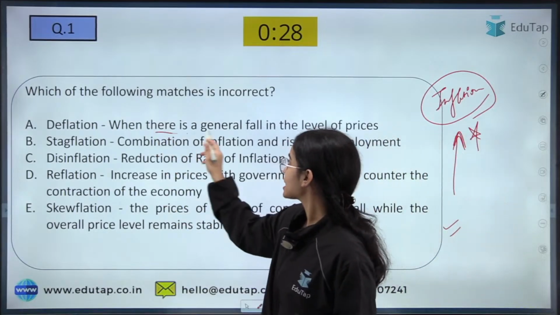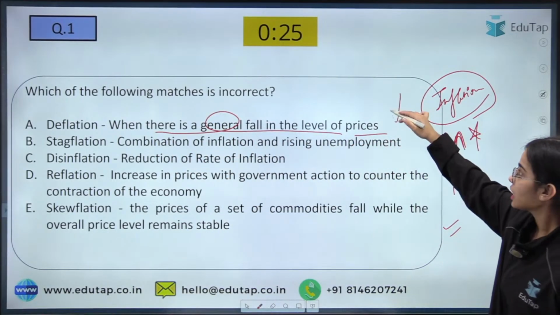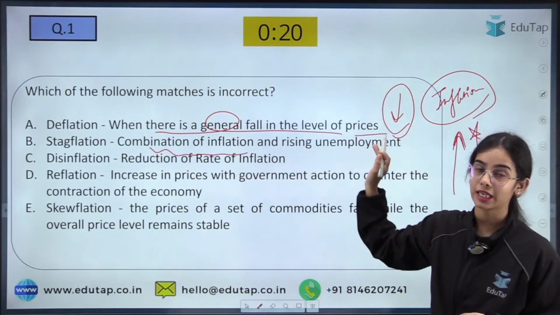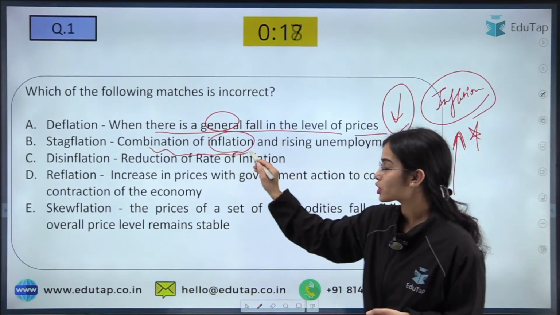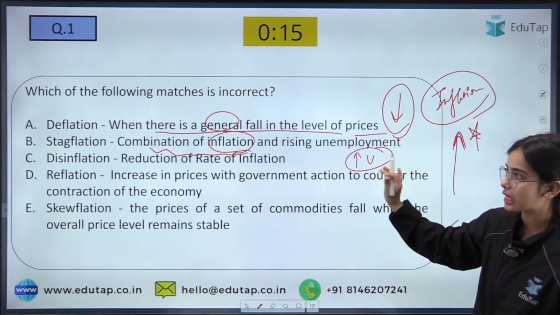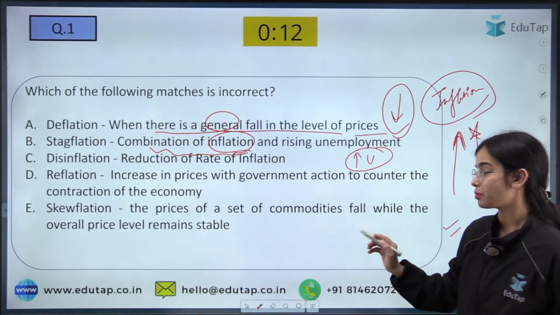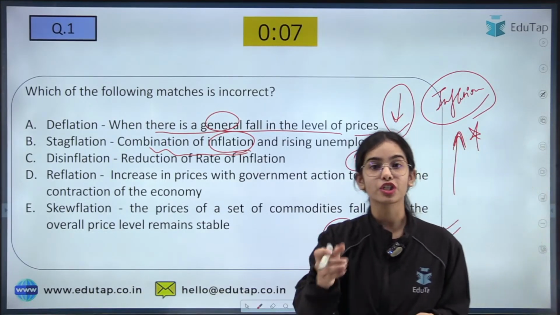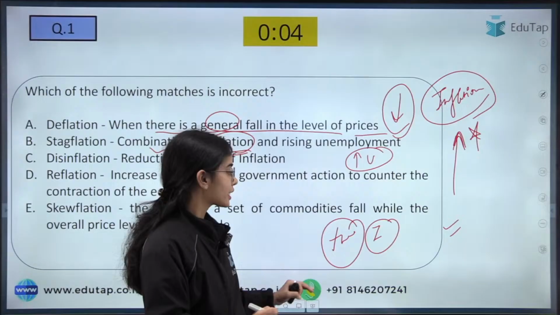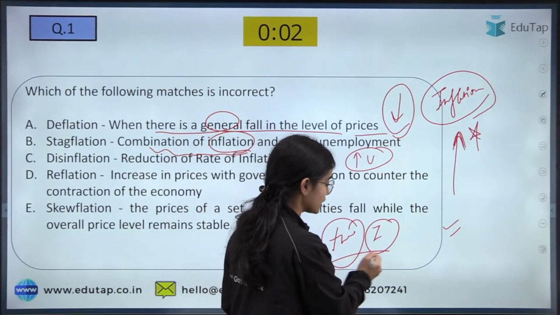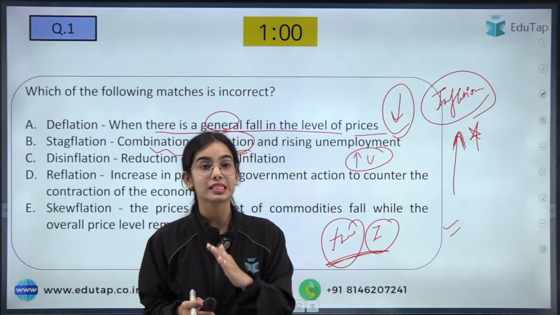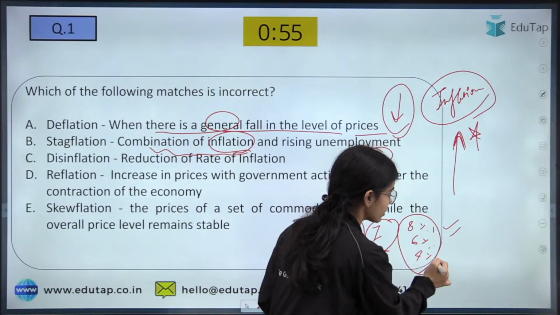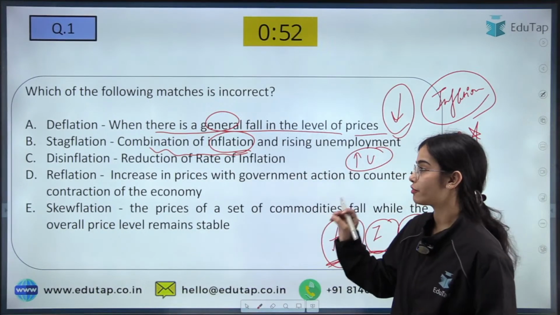Deflation is when there is a general fall in the level of prices. Stagflation is the combination of inflation and rising unemployment, so when inflation is happening as well as unemployment is increasing, that is stagflation. Disinflation means there is positive inflation, but the inflation rate is decreasing, from 8% to 6% to 4%. That is disinflation.